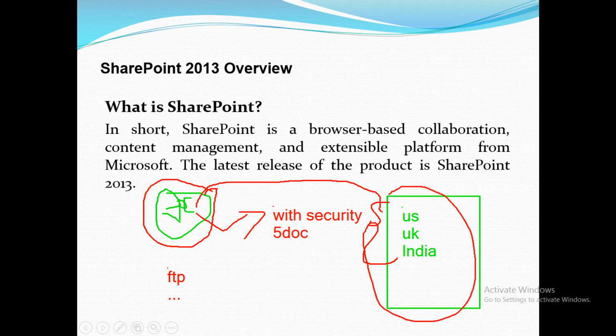Of these, 2 documents in one document library are only visible to these people, and the remaining 3 documents should be visible to UK people, and one more document